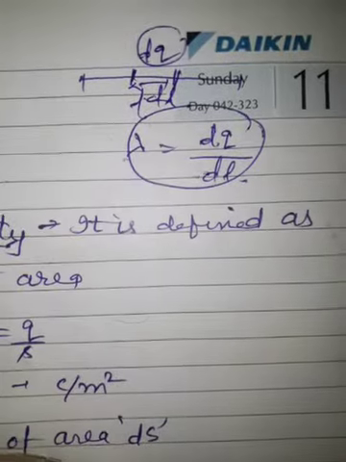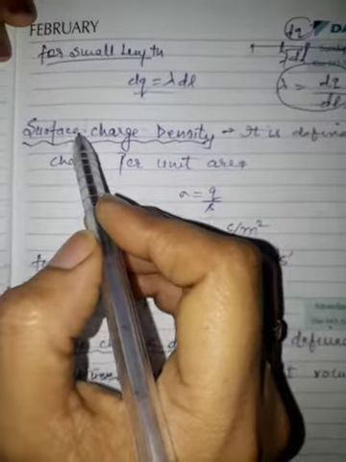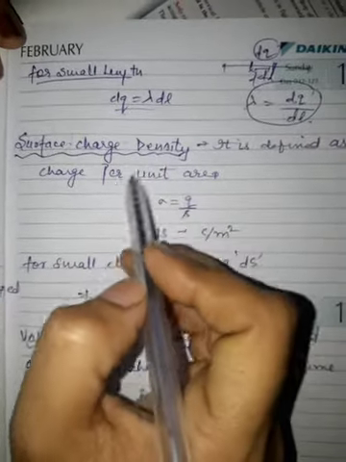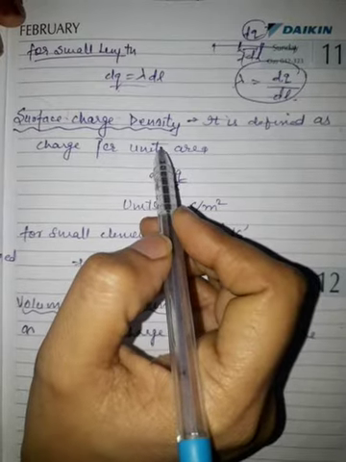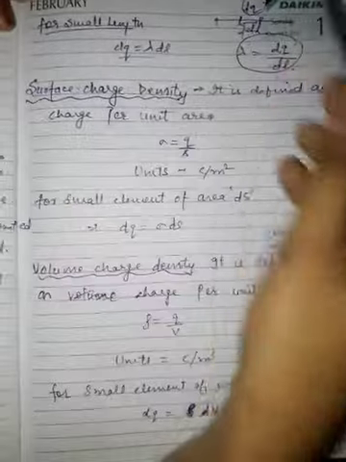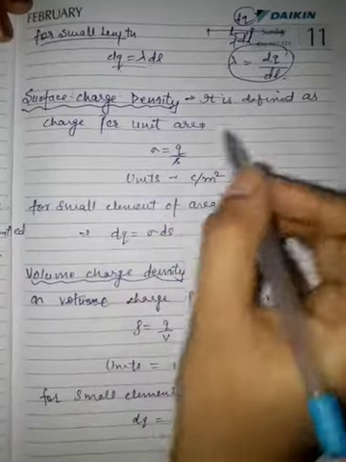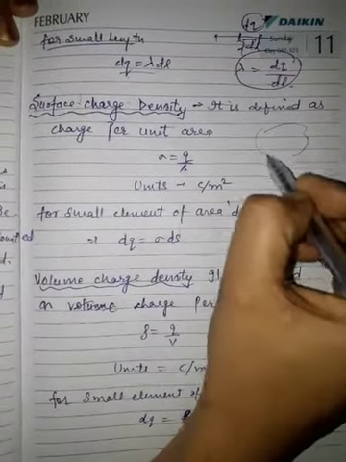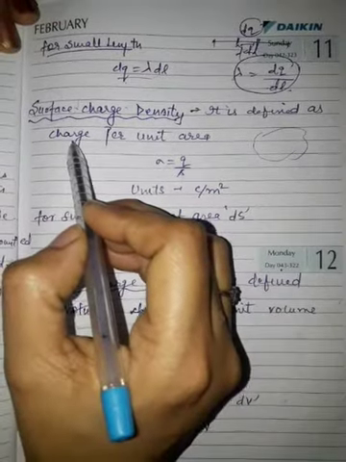Now next is surface charge density. You calculate surface charge density when the charge is uniformly distributed over an area, that is, when you are talking two-dimensionally. Suppose this is a surface, say a sphere, and it has a charge q.